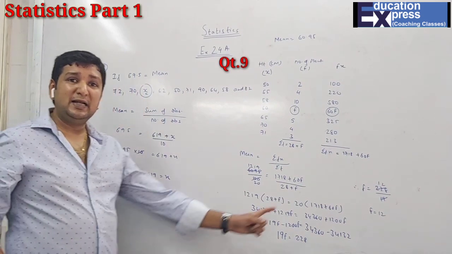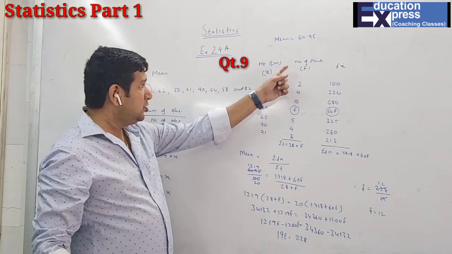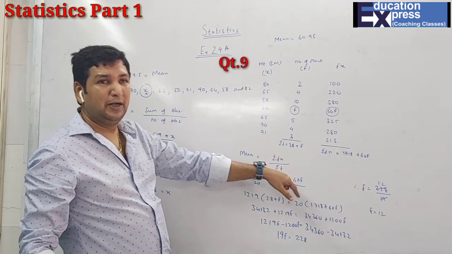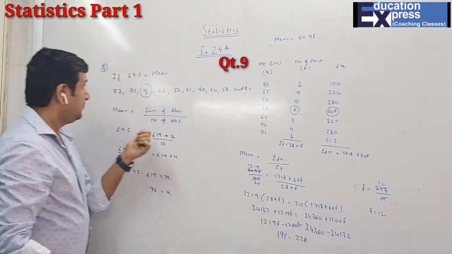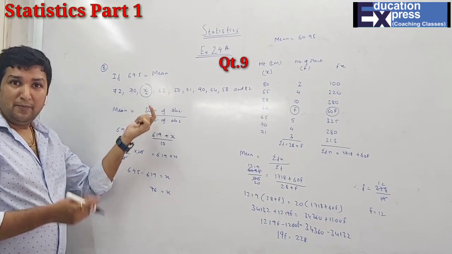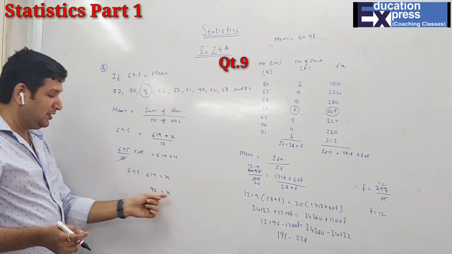Here we do not have to write centimeter, students, because the frequency is not among the observations. If I had to find something with the observation, then I have to write the unit, which is centimeter. Here I have to find the frequency, so obviously the unit is not present. But in case the unit was mentioned, then I have to write the answer in terms of the unit.